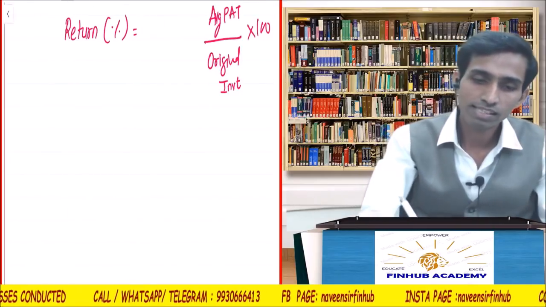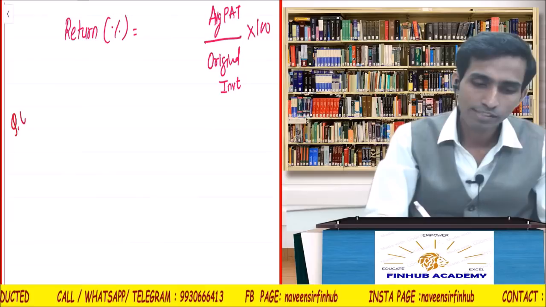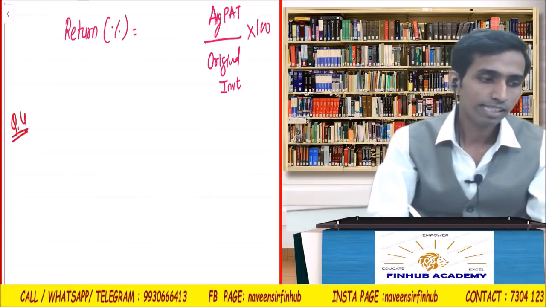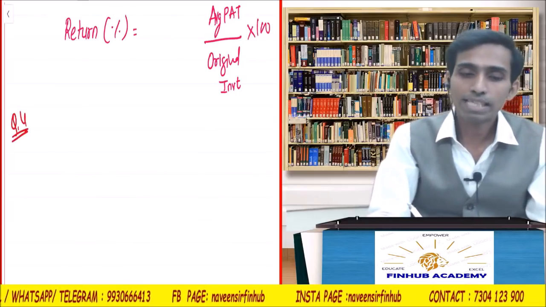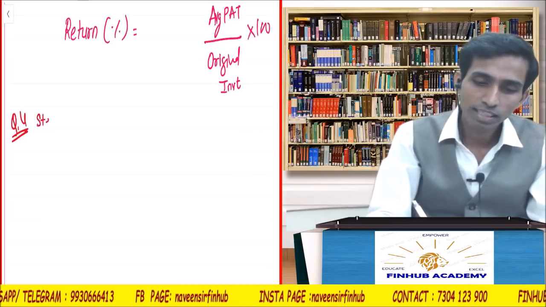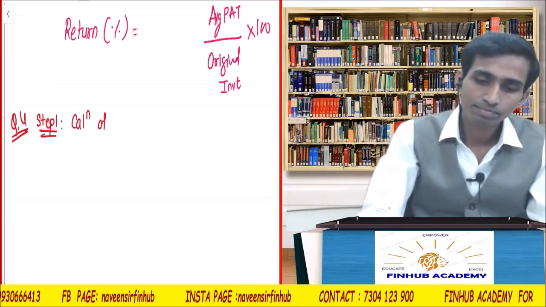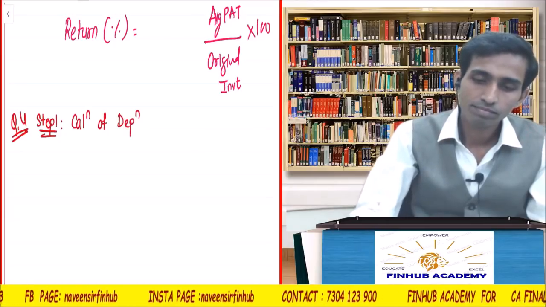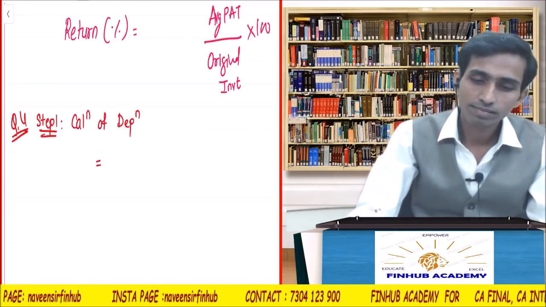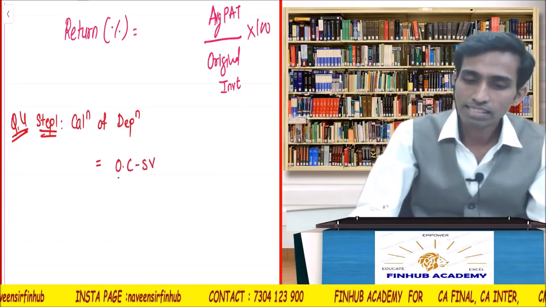Help me out with the figures. Question number 4. First I will calculate depreciation. Step 1: calculation of depreciation. Original cost minus salvage value upon life.